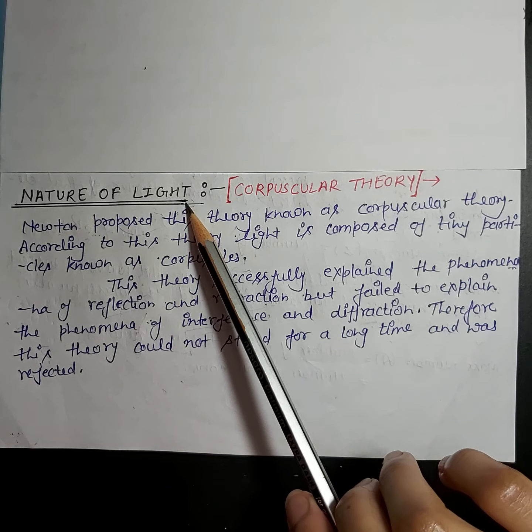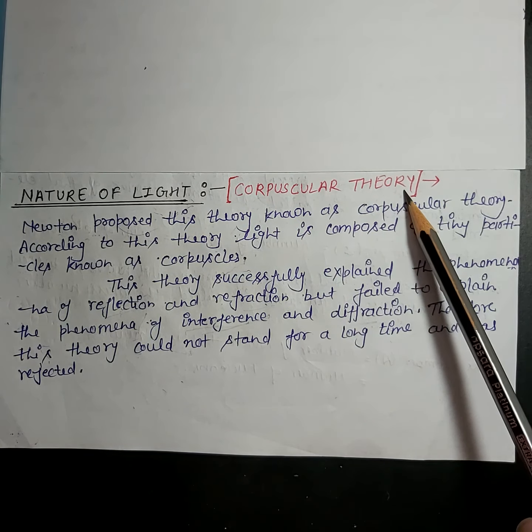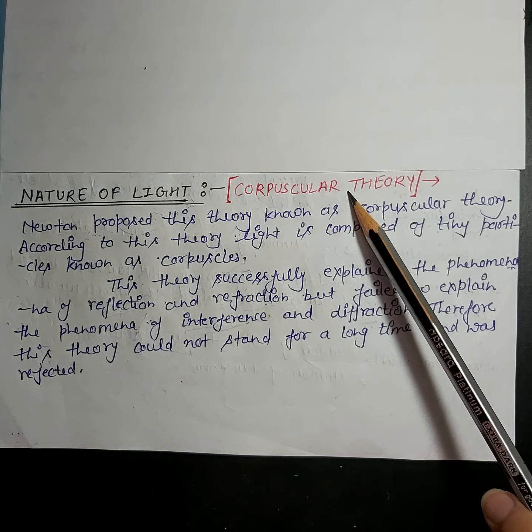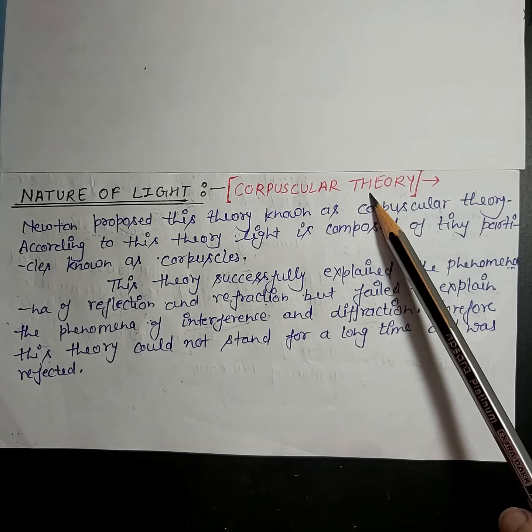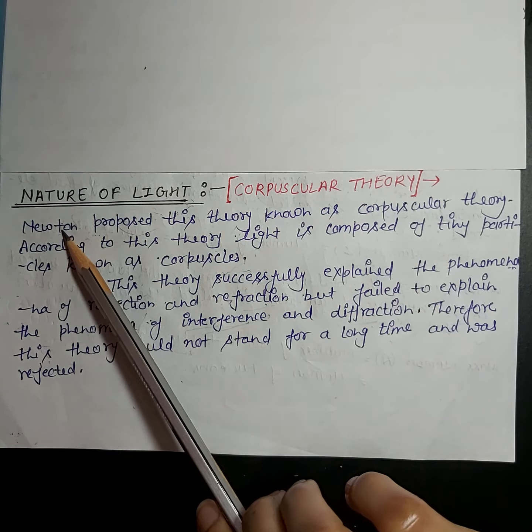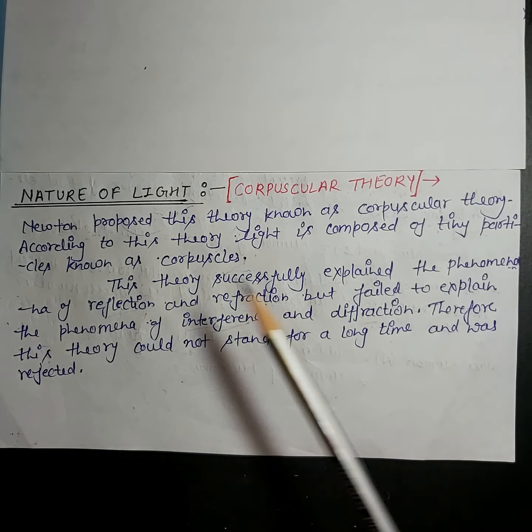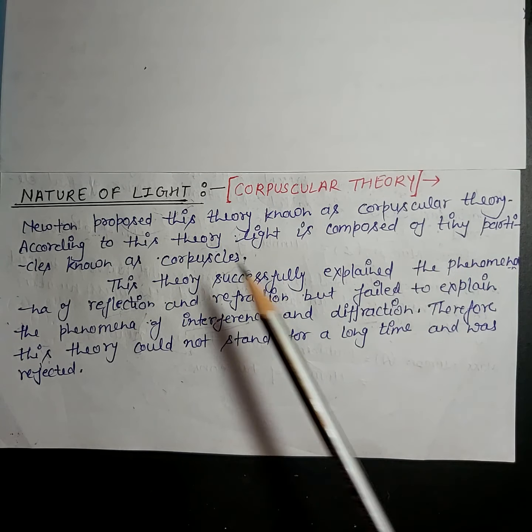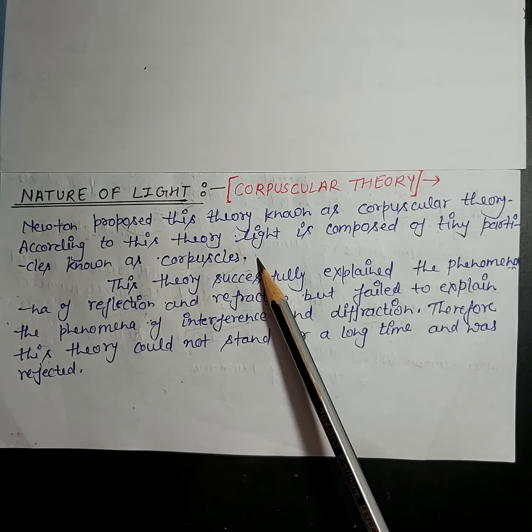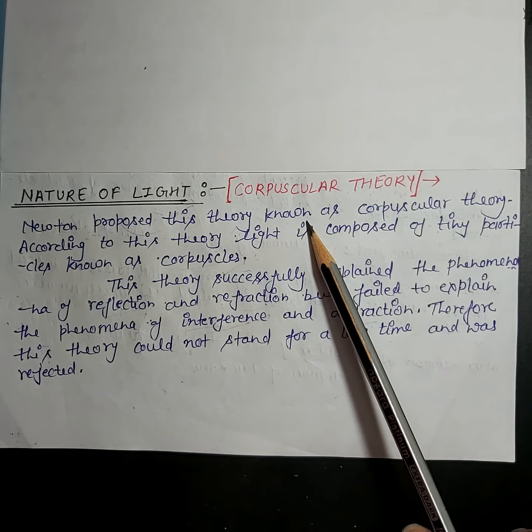About the nature of light, the first theory is corpuscular theory. So what is corpuscular theory? This theory is given by Newton, and this theory says that light is composed of tiny particles known as corpuscles. According to this theory, light is composed of tiny particles known as corpuscles. So this is the belief of this theory, that light is composed of particles.